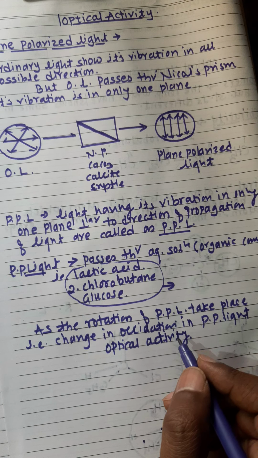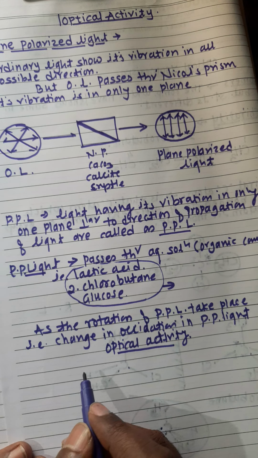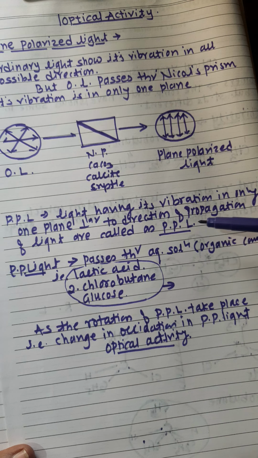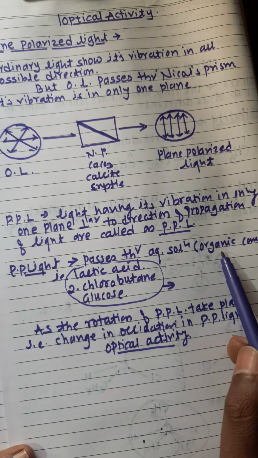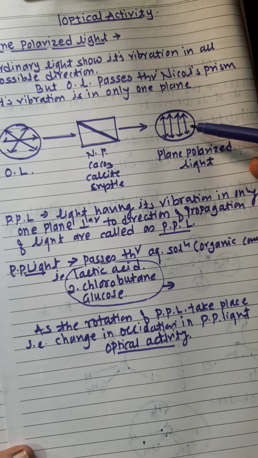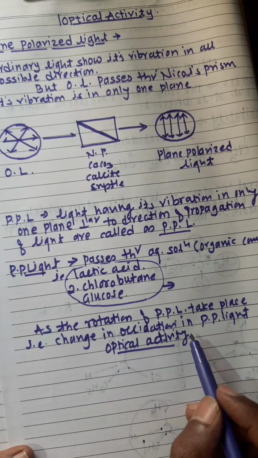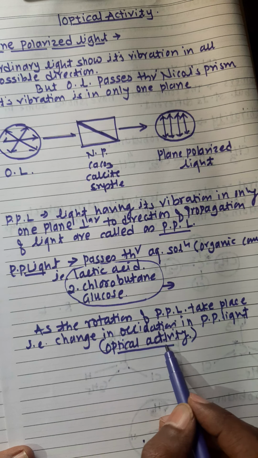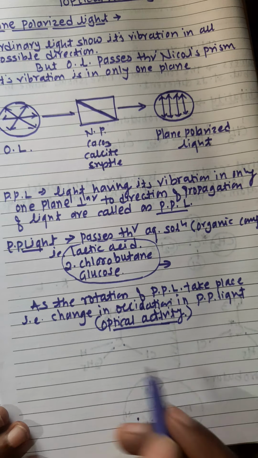Okay, why does it show optical activity? Because in plane polarized light there is something which rotates its vibrations. It rotates the vibration, and the phenomenon called optical activity takes place.